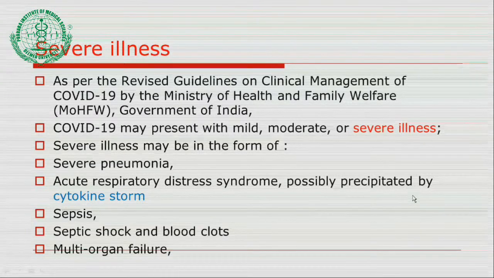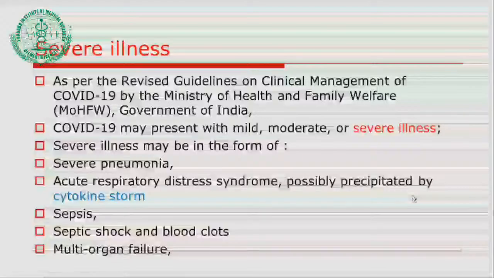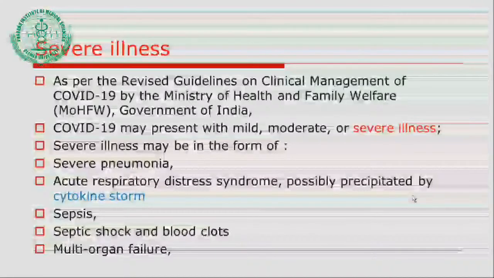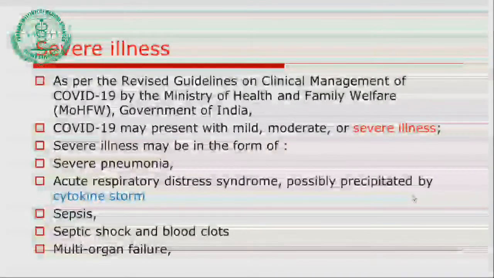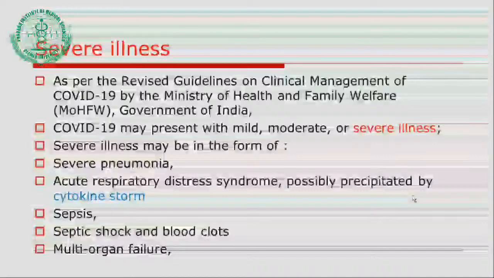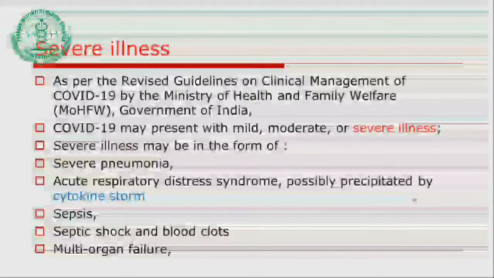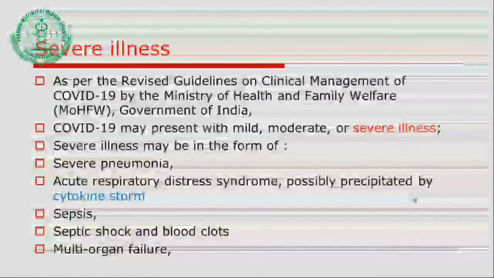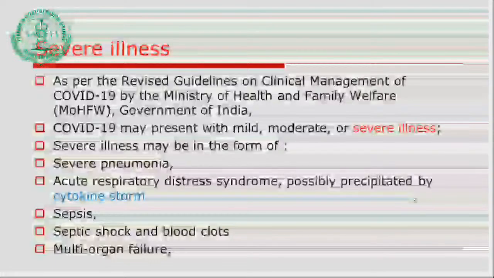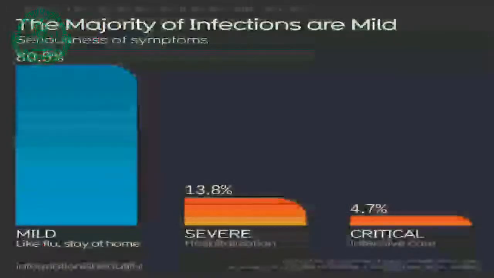Now we will see about severe illness in corona. In mild illness we have seen just fever, cough, loss of smell and taste sensation. But if the person develops complications, there might be acute respiratory distress syndrome. You might have heard the word nowadays, cytokine storm, which is also reported in coronavirus cases. If the person has acute respiratory distress syndrome, he may land up in sepsis, septic shock. And recent reports have shown blood clots may be present in a person having coronavirus infection. He may develop multi-organ failure.